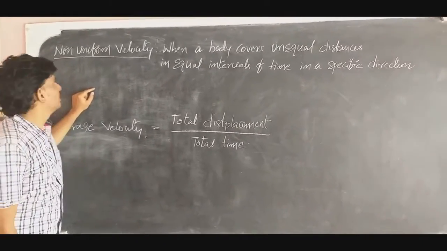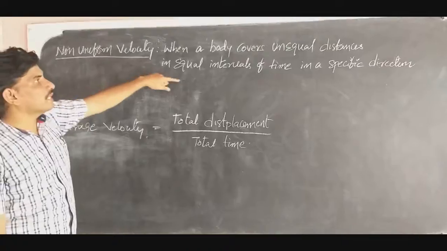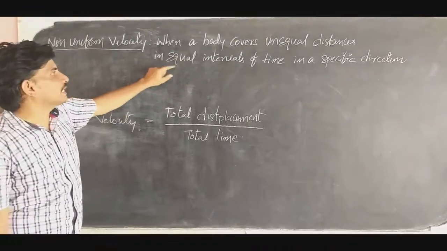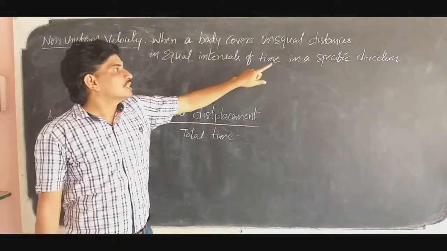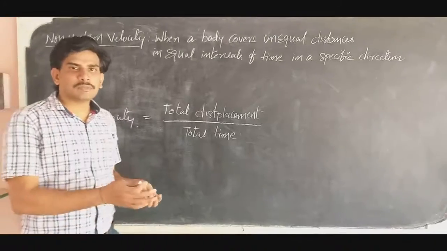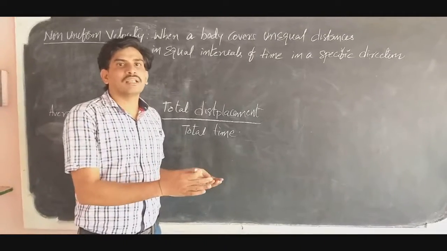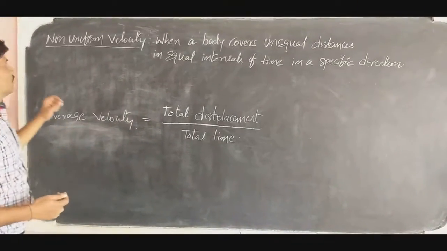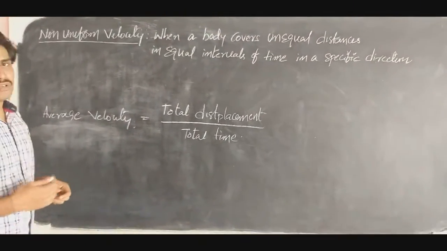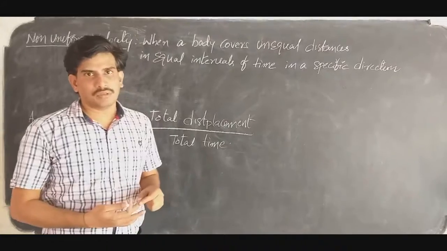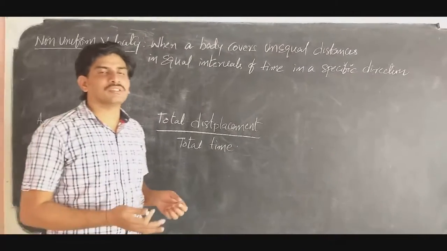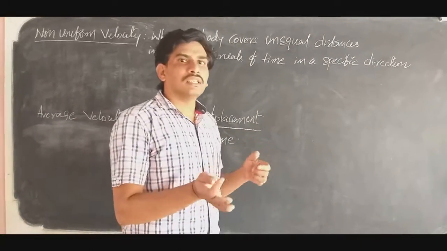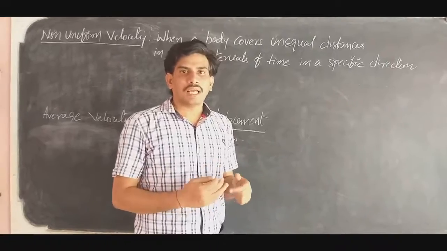Non-uniform velocity. Non-uniform velocity is when a body covers unequal distances in equal intervals of time in a specific direction. That means the displacement of a body is not equal in equal intervals of time. Then we will call it non-uniform velocity. We can also call it variable velocity. Variable velocity or non-uniform velocity. That means displacement may be different with respect to the time intervals.